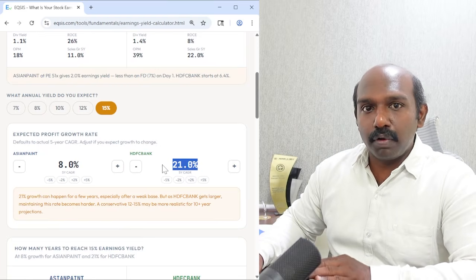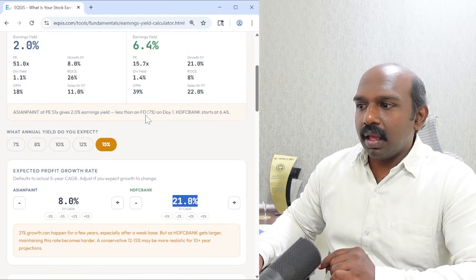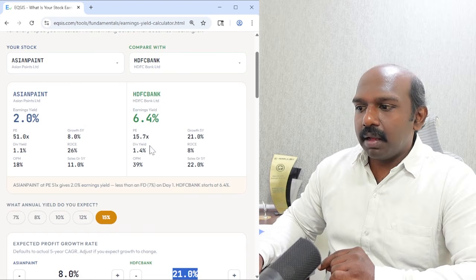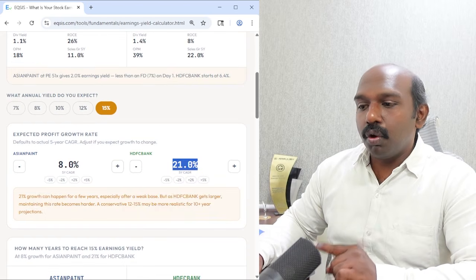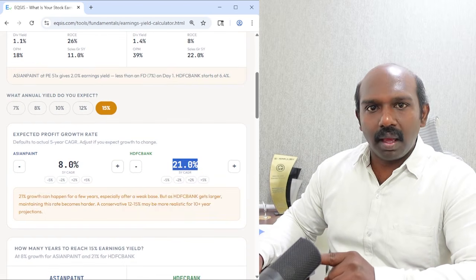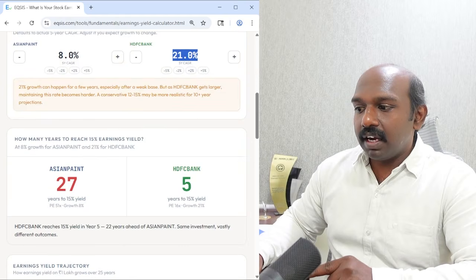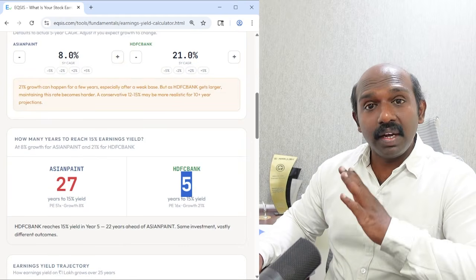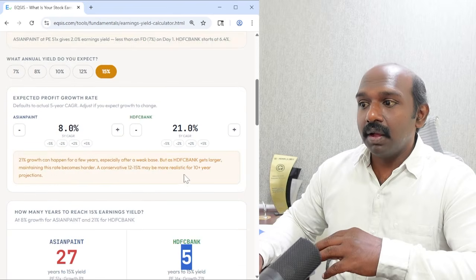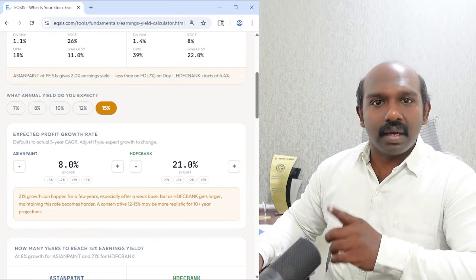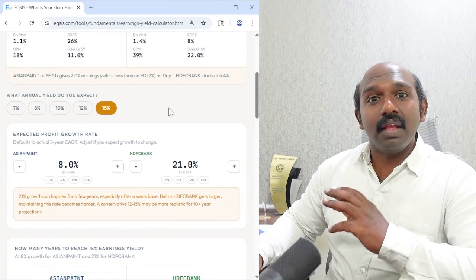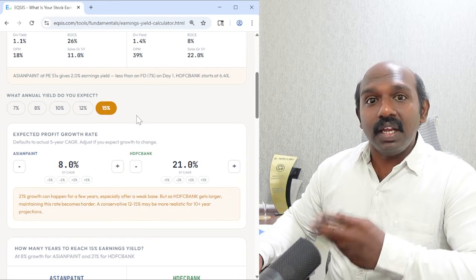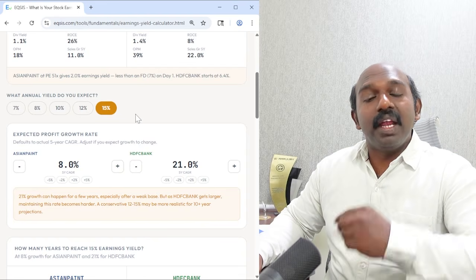If HDFC Bank's profit continues to grow by 21% on a year-on-year basis, then it will take 5 years to meet my expectation, where at that point in time, it will start making the yield of 15% for the price I paid today.